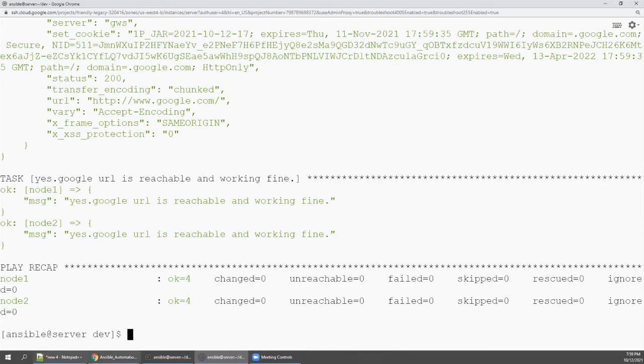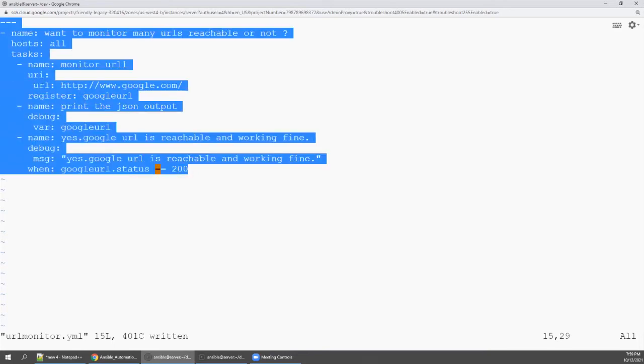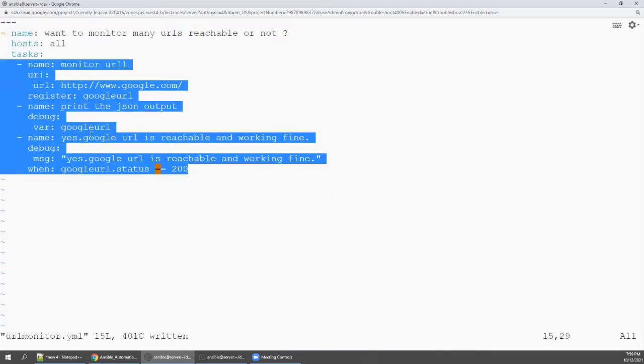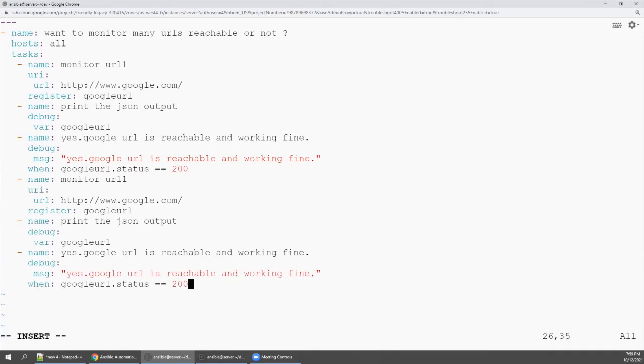This is how you need to create the other 3 plays again. See here, I'm going to say enter and then paste it. I'm going to say URL2, and then here I'm going to say TCS or IBM.com, then come down. I'm going to say IBM URL.